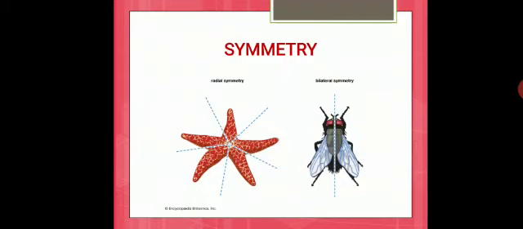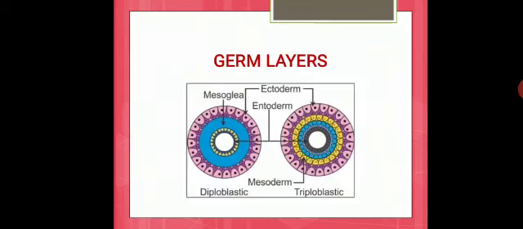In radial symmetry, the body parts are arranged around the central axis, whereas in bilateral symmetry, the body parts are arranged along the central axis. So when you cut them, you get equal halves. And then we saw the germ layers. We had two types. One is diploblastic, the other one is triploblastic. Diploblastic means only the outer ectoderm and inner endoderm will be present. In triploblastic, in between the ectoderm and endoderm, you will have another layer called mesoderm.